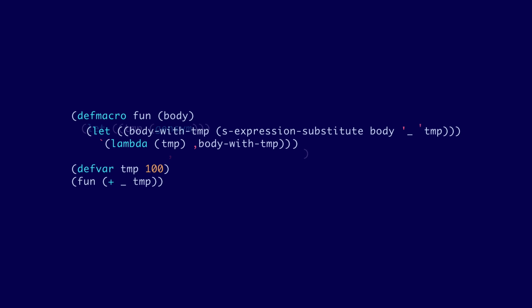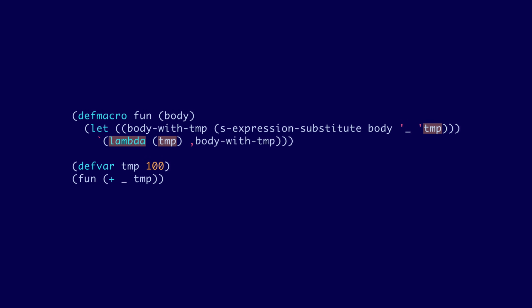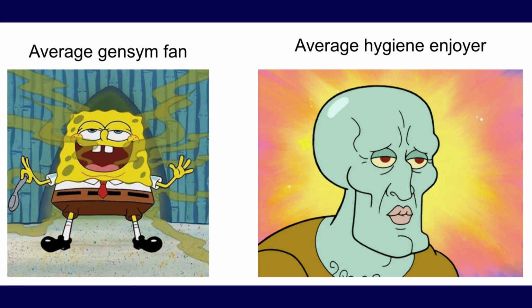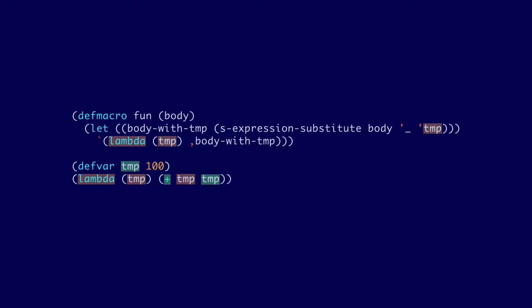We want some kind of mechanism to distinguish between variables introduced by a macro and variables supplied as an input to the macro so they don't collide with each other. This is called macro hygiene, and Lisp stinks because it doesn't have it. But hygiene is a whole can of worms on its own, so I'll leave it out of scope for this video. You see what I did there? It's like a double meaning because I said